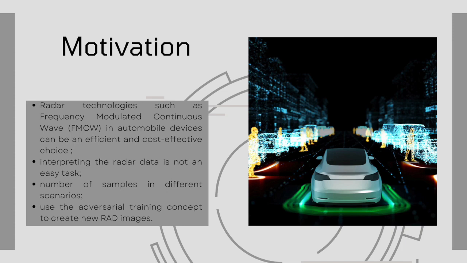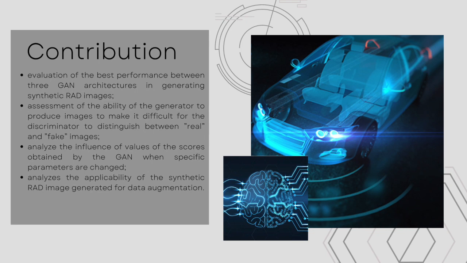We used the adversarial training concept to create new RAD images from an image database with 4 types of objects generated through the captured FMCW radar. We can highlight 4 main contributions of our work. First, the best performance between 3 GAN architectures, traditional GAN, CGAN, and DCGAN, is evaluated in generating synthetic RAD images.